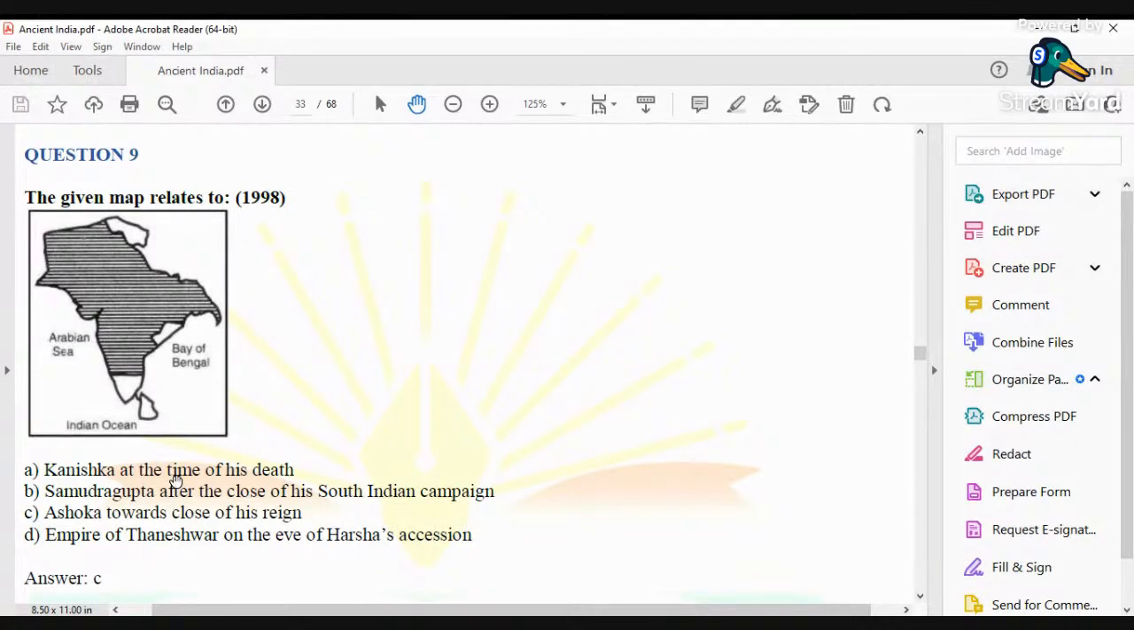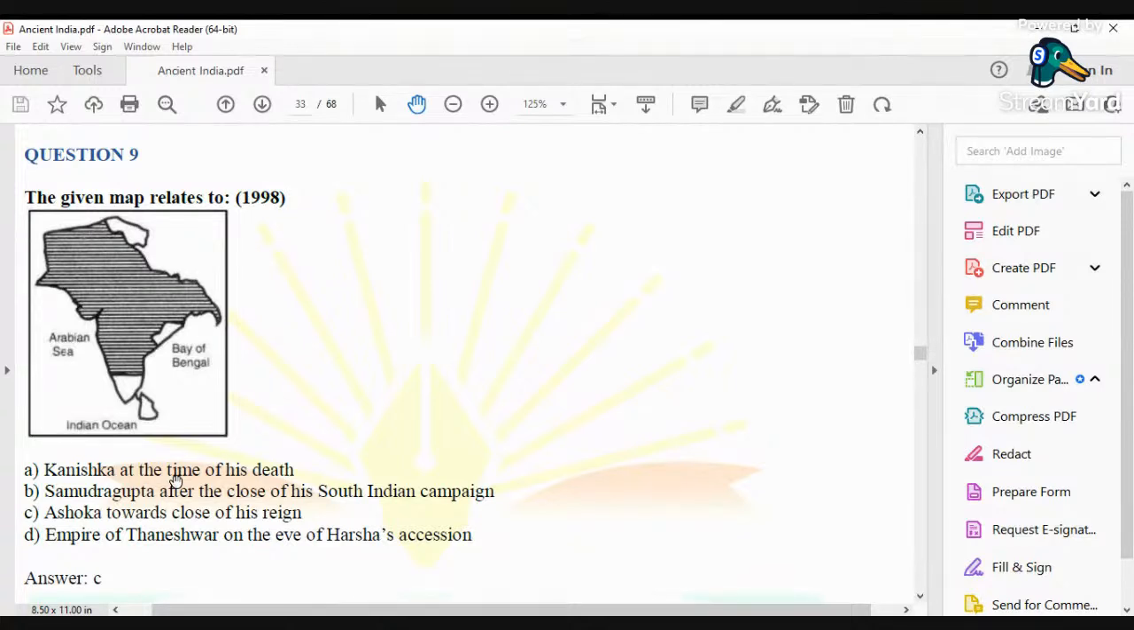Kanishka's empire was more confined to North India, and it also spread to the northwestern part of India and Central Asia. Even Central Asia was a part of Kanishka's empire. It started from Transoxiana. What is the meaning of Transoxiana? It is connected with the river Oxus, which is found in Central Asia. There are two very important rivers in Central Asia, Amu Darya and Sir Darya, and Amu Darya is also known as the river Oxus.